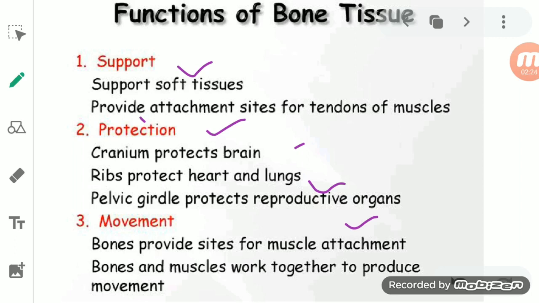Movement: students, the bone provides the site for muscle attachment, and these bones are joined together by joints. So we can say that through the joints and the muscle attachments, bones and muscles work together to produce movement. So it gives support to the body, it gives protection to the vital organs, as well as it helps in moving the body.